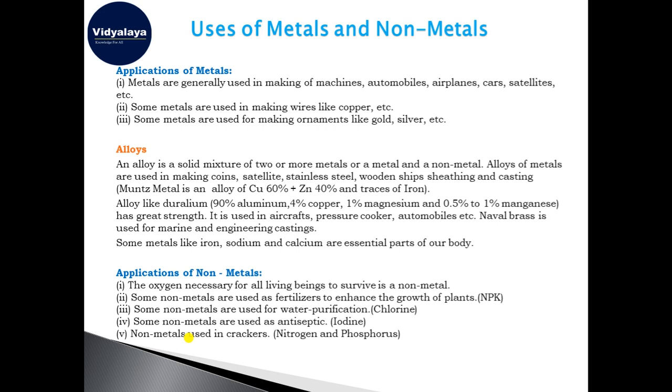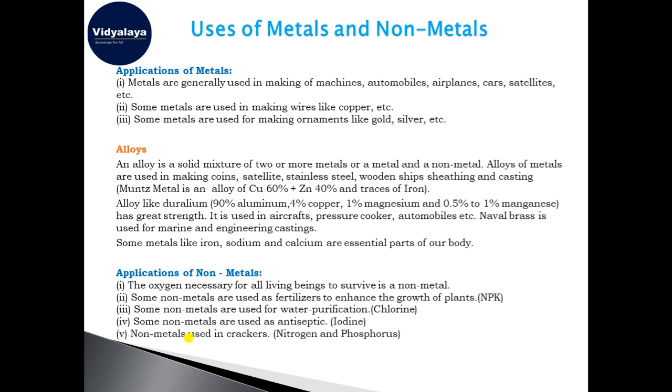Okay, so here you can see some examples of the application of metals and non-metals. And now here comes the concept of alloys. What do you mean by alloy? An alloy is a solid mixture of either two or more metals, or a metal and a non-metal.